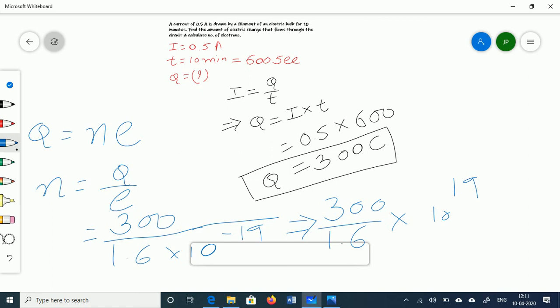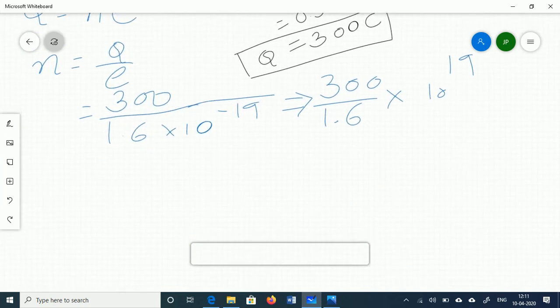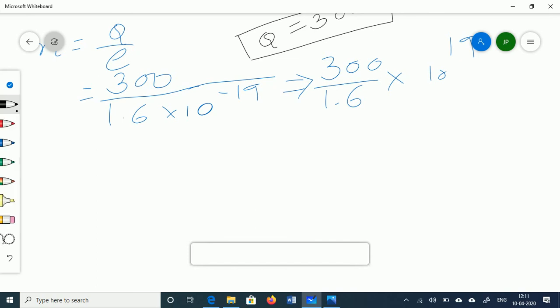Now 300 divided by 1.6, do it. 300 divided by 1.6 is 187.5 into 10 raised to 19, right?